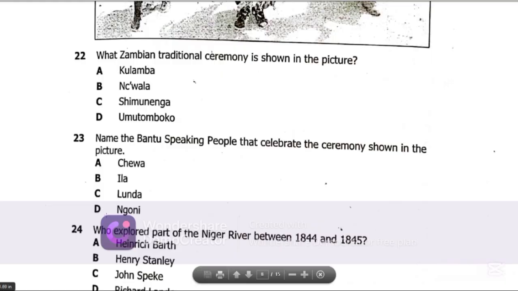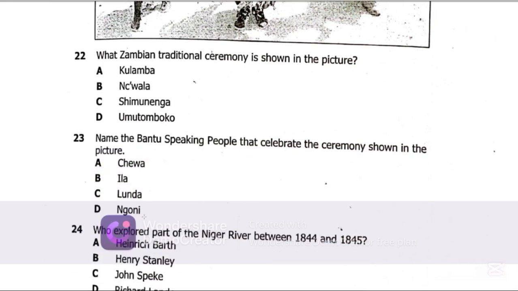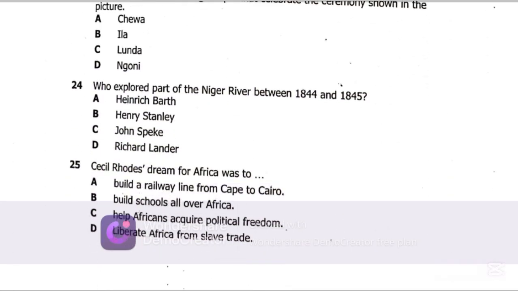Now, question 23 says, name the Bantu-speaking people that celebrate the ceremony shown in the picture. So the ceremony shown in the picture is celebrated by the Ngoni people of Eastern Province. So the best possible answer on question 23 is D, Ngoni. Let's get to question 24.